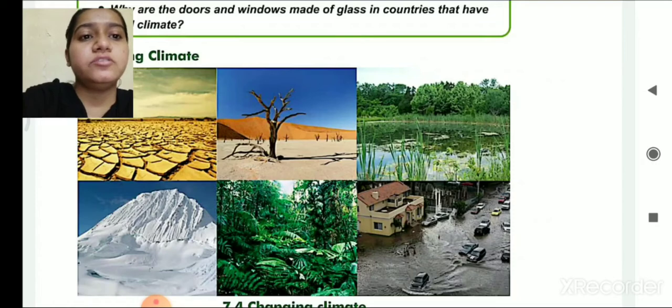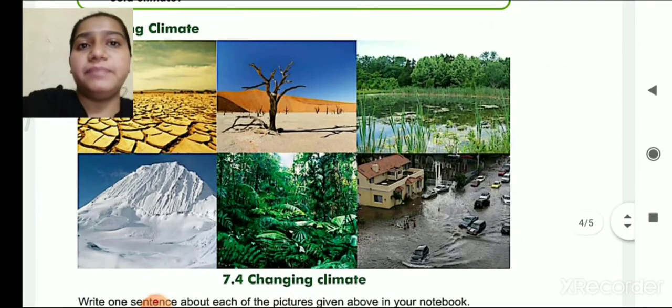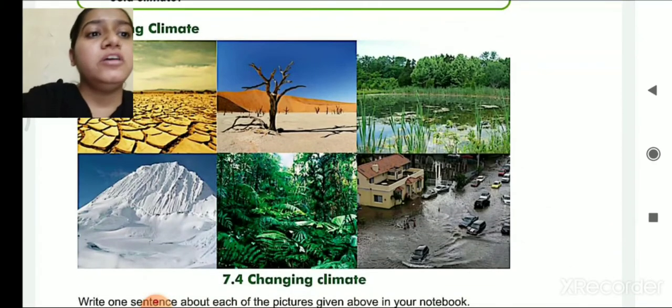The next photo is of a forest area. So here we can assume that in forest areas generally they receive a good amount of rainfall. And the last photo is of a place where there is flood. That means a huge amount of rainfall comes in that region, and the people are suffering from flood.